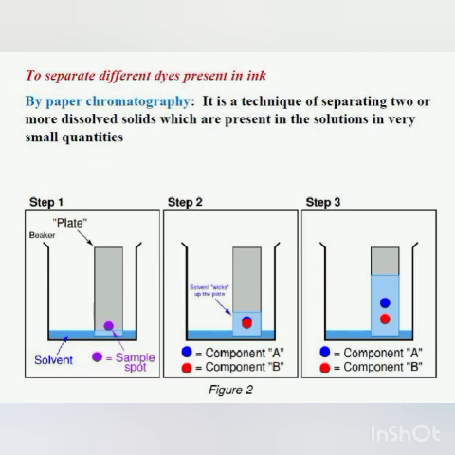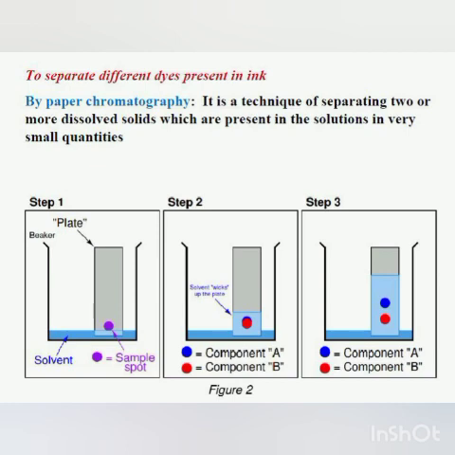Now what you have to do here: you take a thin long strip of filter paper, as you can see in the picture. Now you draw a pencil line on it, and put a small drop of black ink on the filter paper strip at the center of the pencil line, as you can see in the slide. Understood? Now, when the drop of ink has dried, the filter paper is lowered into a tall glass jar containing water in its lower part. I hope it is clear.